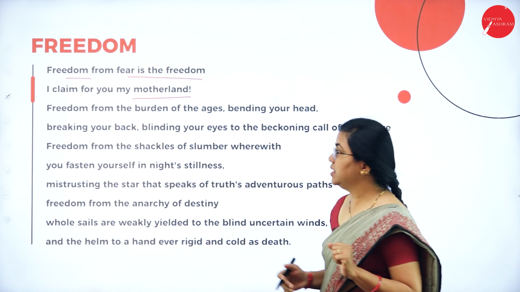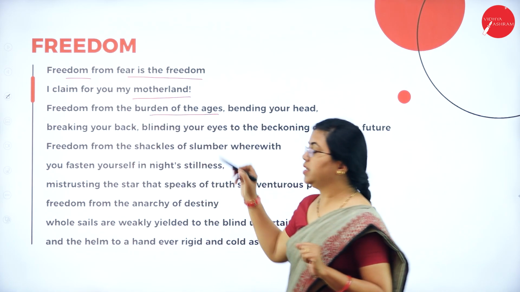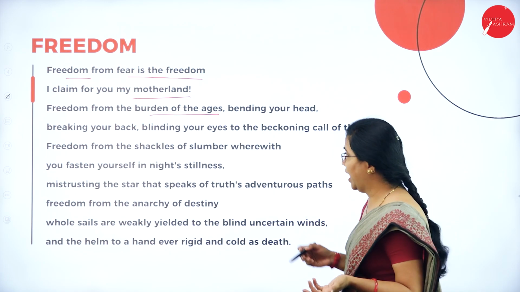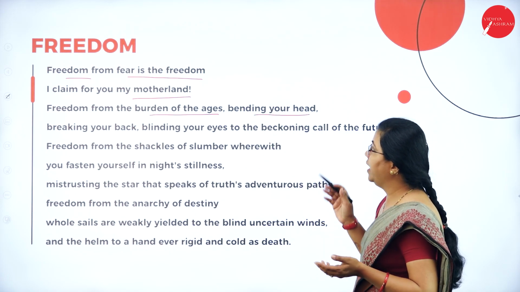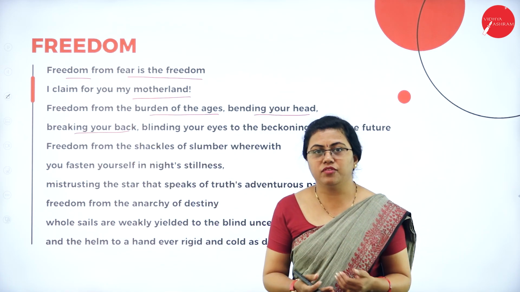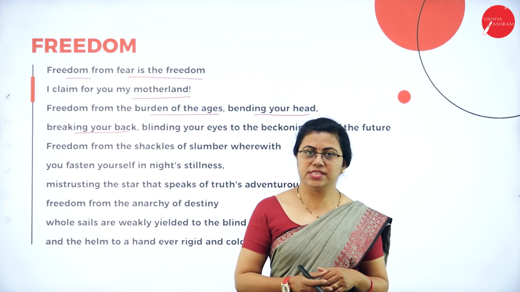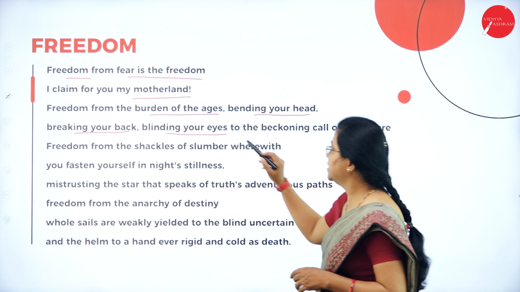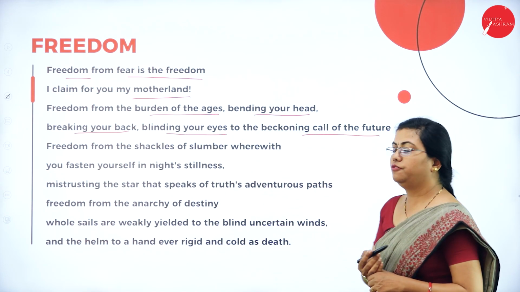So what kind of freedom is it? Freedom from the burden of the ages. From many years there has been a burden. What kind of burden? Burden of bending your head, breaking your back. That means being a slave to somebody else is what he is trying to say. So bending your head, breaking your back, blinding your eyes to the beckoning call of the future.